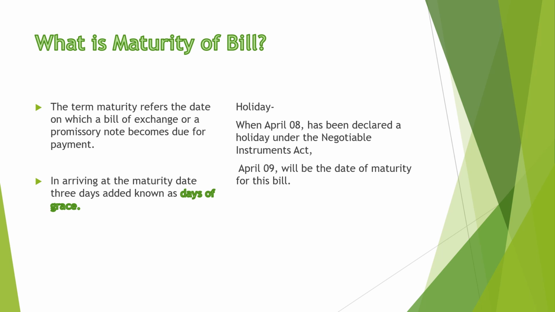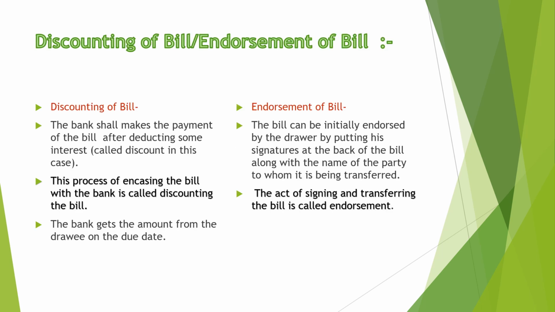You read it. And what is discounting of a bill? So earlier we have seen the party may keep it for the period, he may discount it, he may endorse it, he may send it for collection. So these are the variety of usages of the bills of exchange. So when the bill is discounted, the bank deducts some discount and pays the money to the party. This process of encashing the bill with the bank is called discounting the bill.